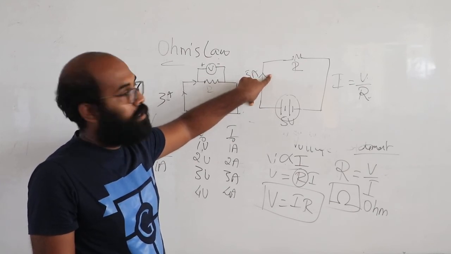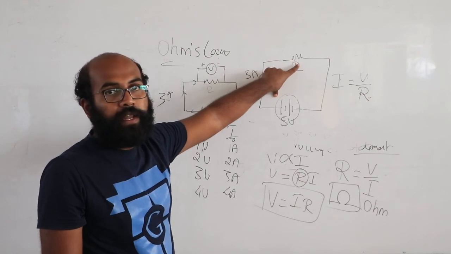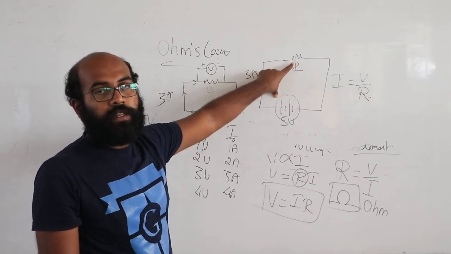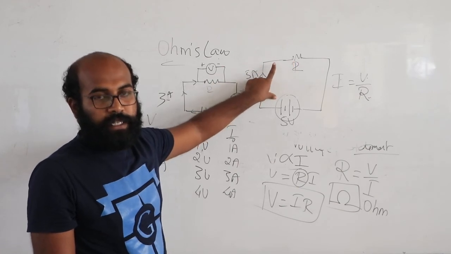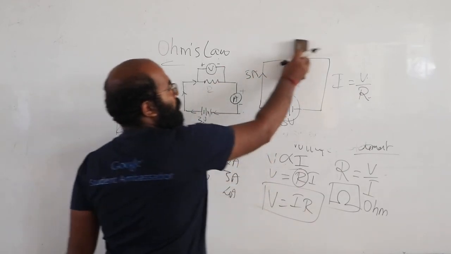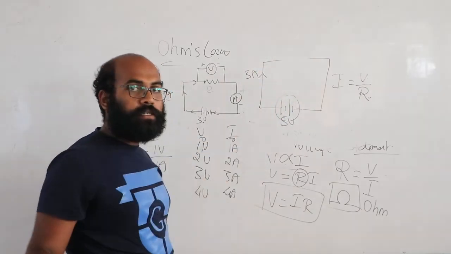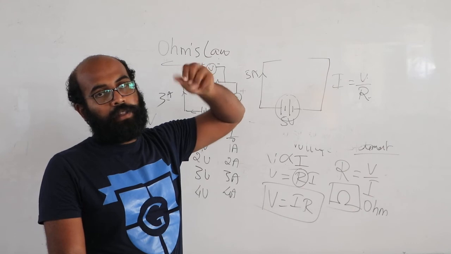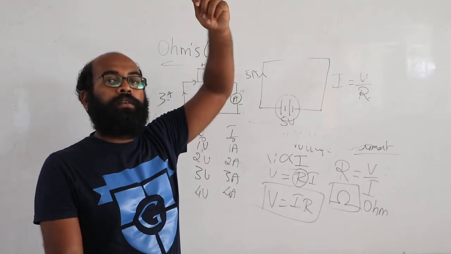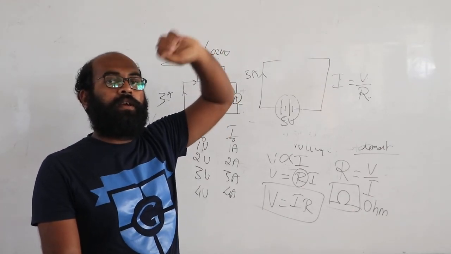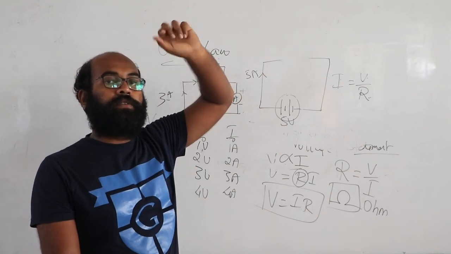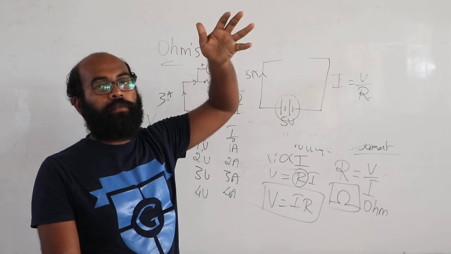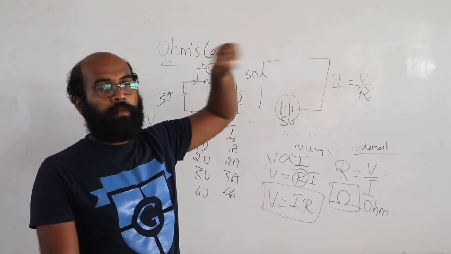So how do you do that? You do that by varying this resistance. When you change the resistance, the current will also change. You can't change the resistance by going to the fan and changing the resistor which is there in the fan every time. That's not a good way. So that is what is happening in the regulator.